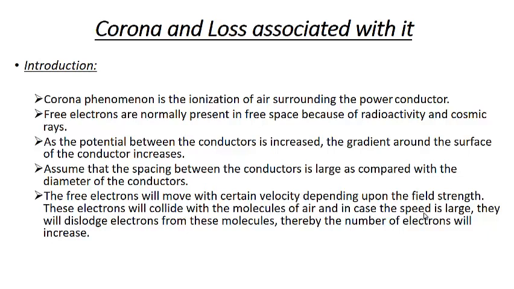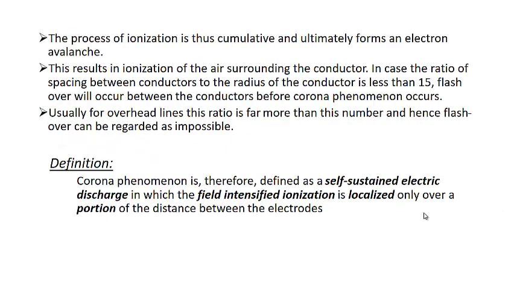and in case the speed is large, they will dislodge electrons from the molecules, and thereby the number of electrons will increase. So this process of ionization is cumulative in nature, because when the number of electrons increases because of dislodging of electrons from the air molecules, they will try to dislodge other electrons from the air molecules present in the atmosphere. So this is the cumulative process, and it ultimately forms an electron avalanche. This results in ionization of the air surrounding the conductor. So all the air which is surrounding the conductor is ionized.